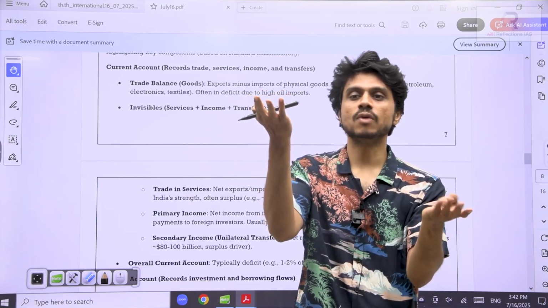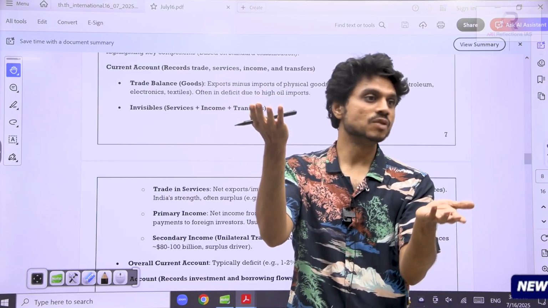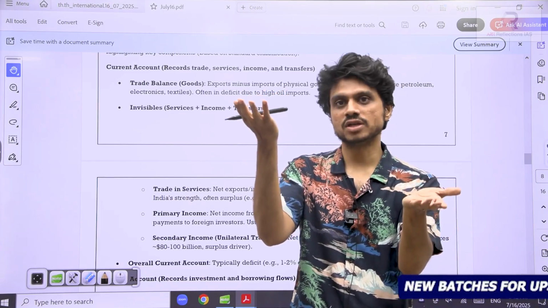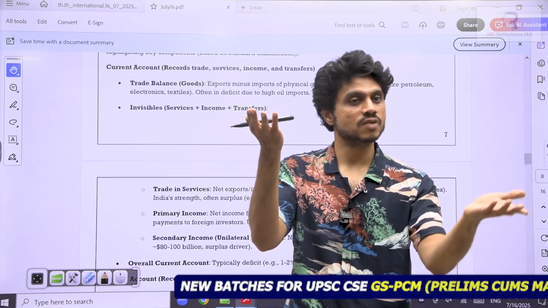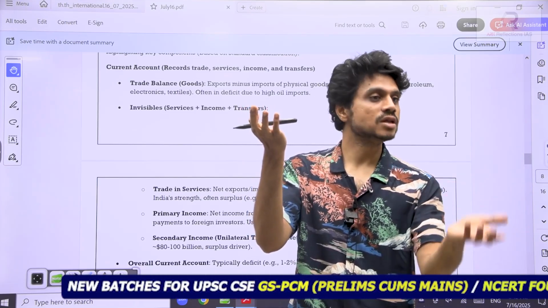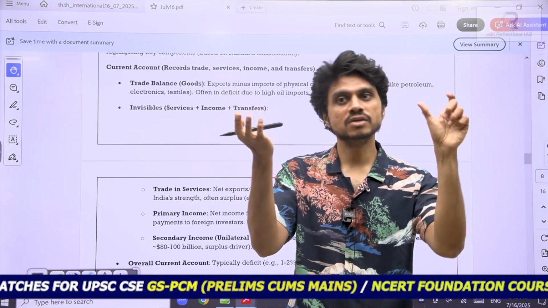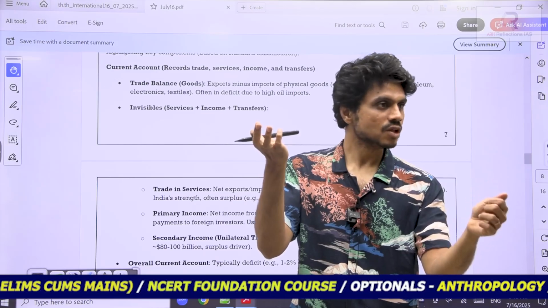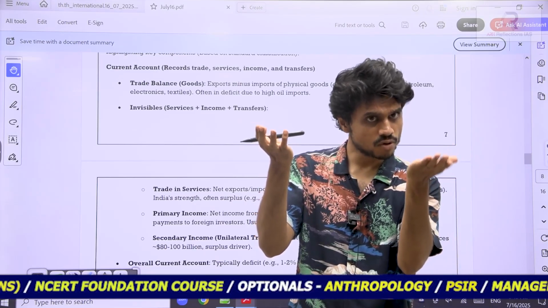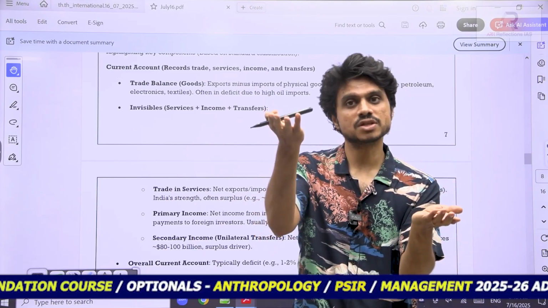Because we do not have oil and natural gas with us. We import 60-70% of the oil and natural gas. A lot of money will go there. And we are also importing a lot of items from China. We have discussed raw materials, rare earth materials, API. What is API? These are the raw materials for pharmaceutical products. So that's why we always have the trade deficit, which is matched by the service sector.